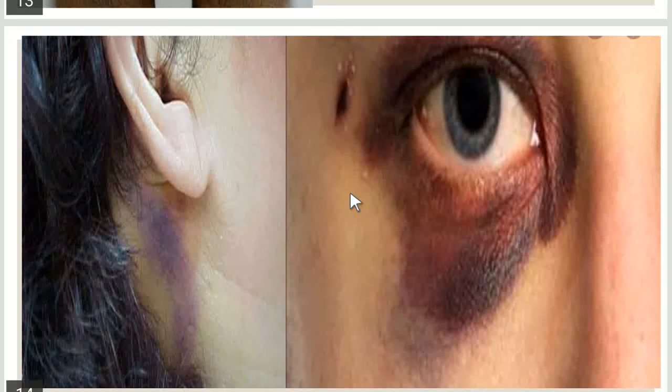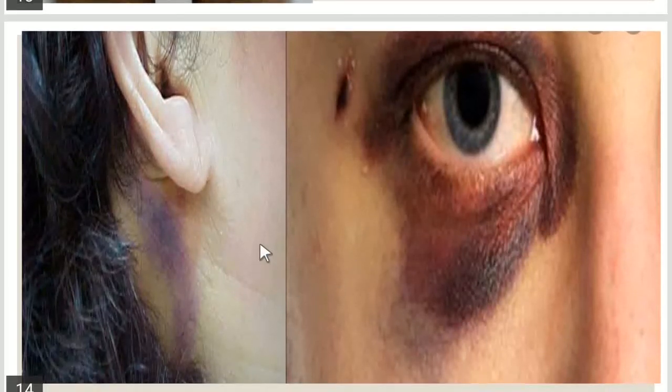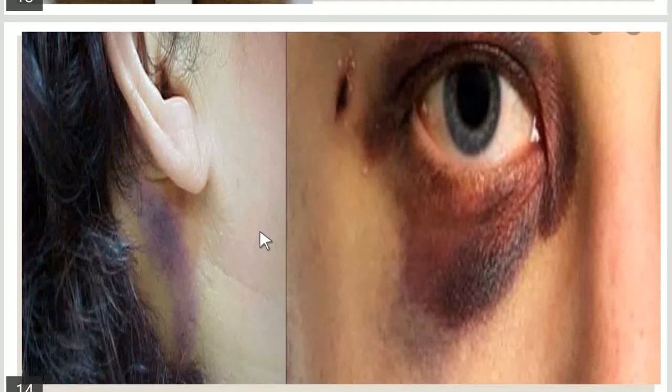It is not always necessary for the bruise to appear exactly at the site of the impact. Sometimes, in some types of bruise, blood may migrate, it may gravitate under the gravitational force to another place other than the site of the impact. Like in this picture you can see there is bruising behind the ear, which is known as retroauricular bruising, also known as Battle sign.